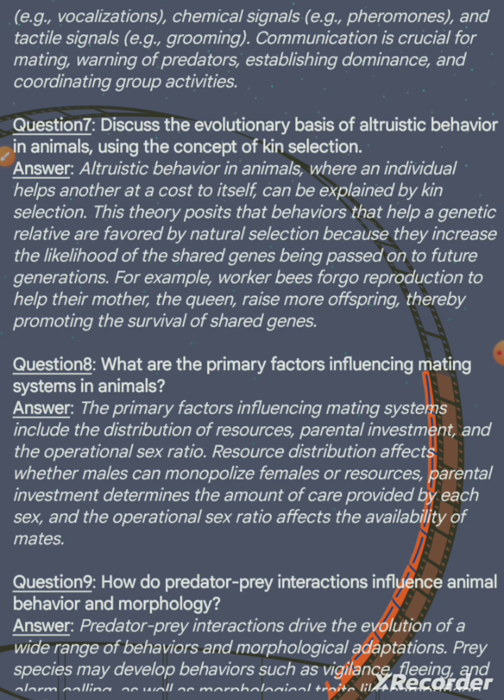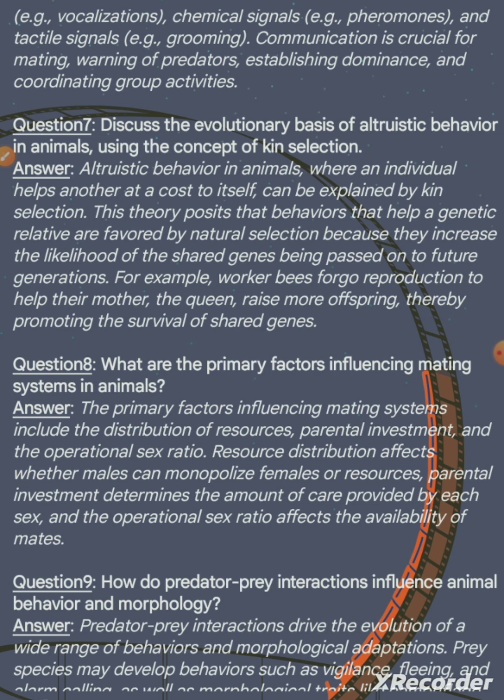This theory posits that behaviors that help a genetic relative are favored by natural selection because they increase the likelihood of the shared genes being passed on to future generations. For example, worker bees forgo reproduction to help their mother, the queen, raise more offspring, thereby promoting the survival of shared genes.